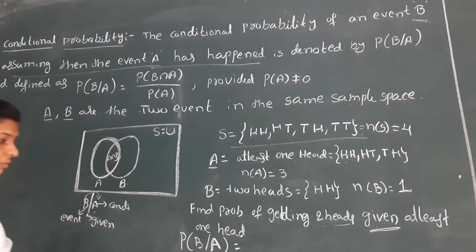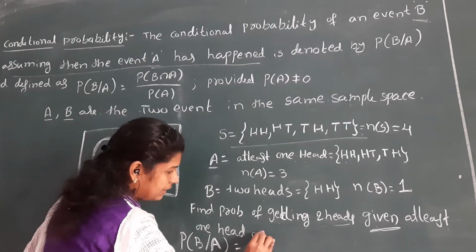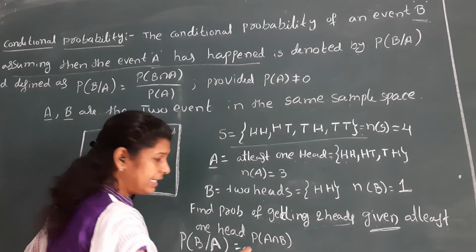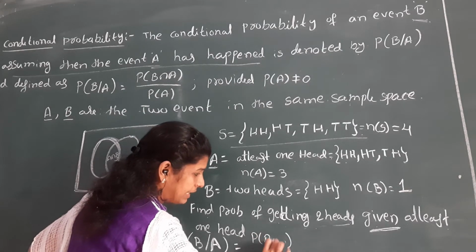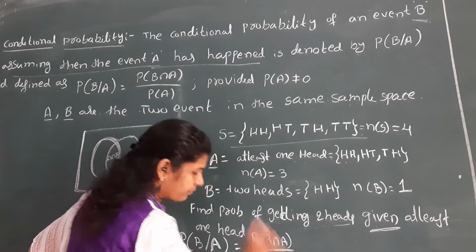Next, probability of B by A is nothing but probability of A intersection B, or you can write B intersection A also, no problem, divided by probability of A.